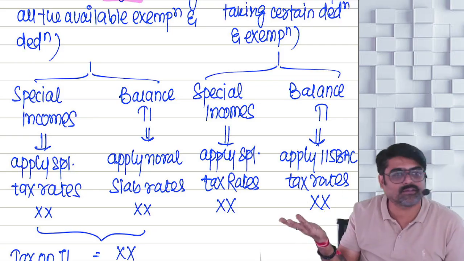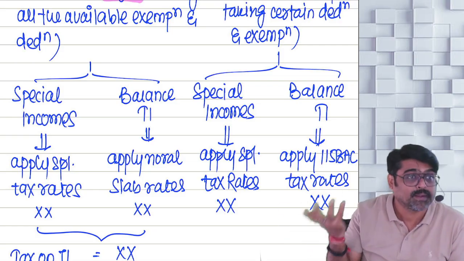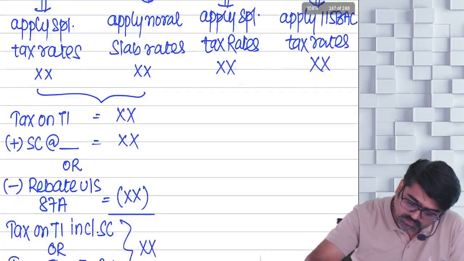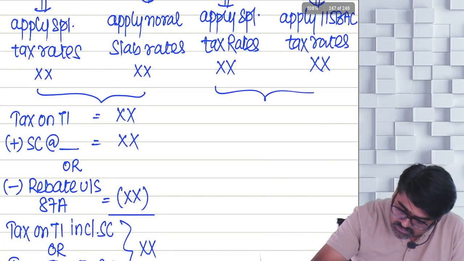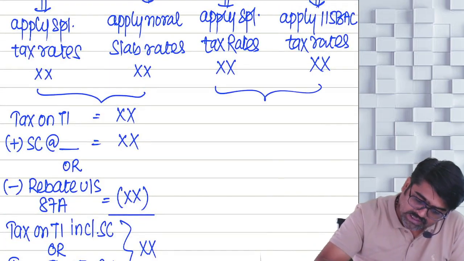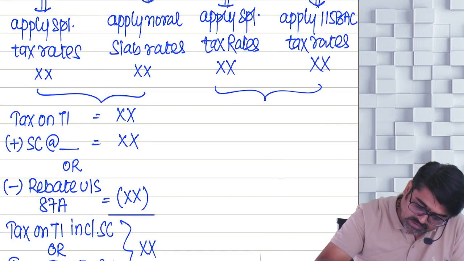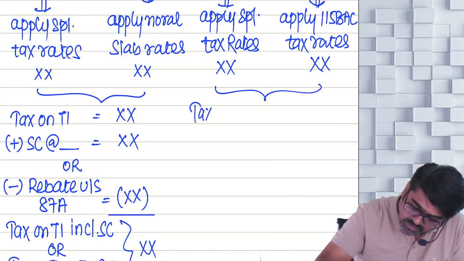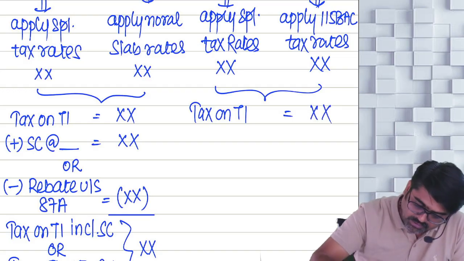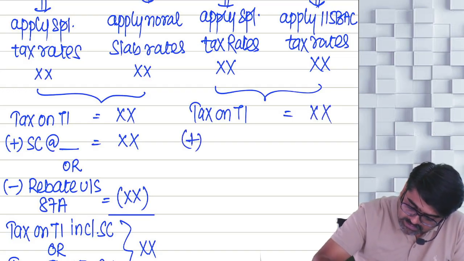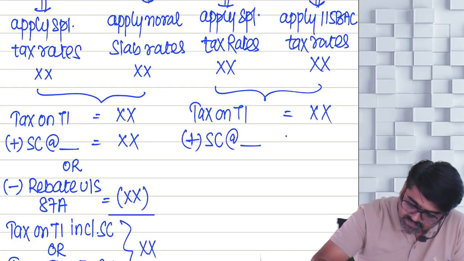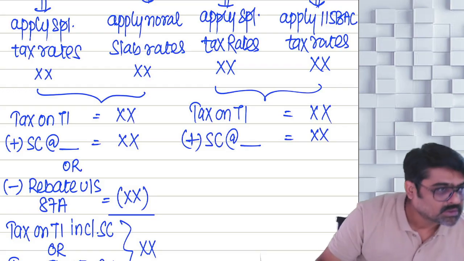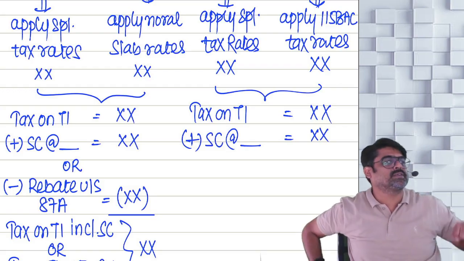So apply those rates. Those are the 115BAC rates. By applying those rates, you will calculate your tax. And that tax plus special tax will give you tax on total income. Then add surcharge at a particular rate. And this surcharge, last time what did I tell you? Surcharge is at what rate?